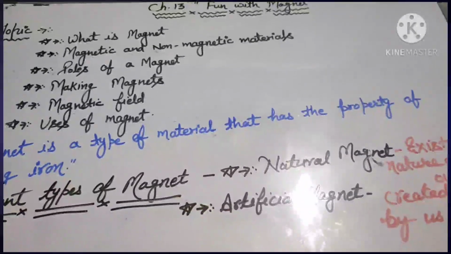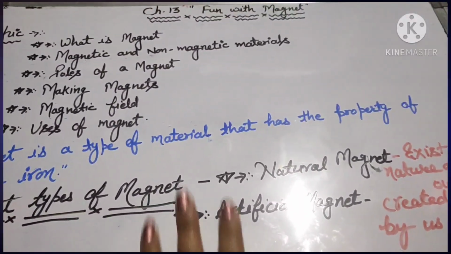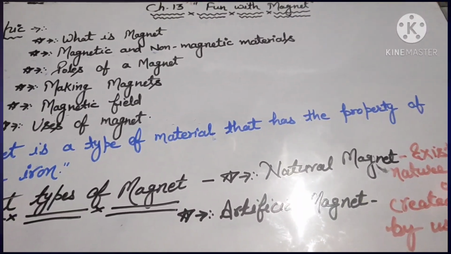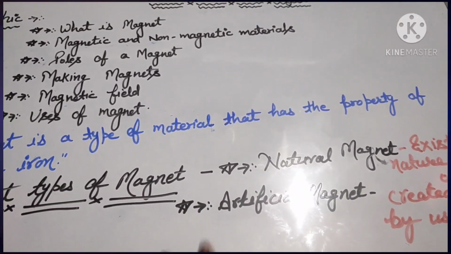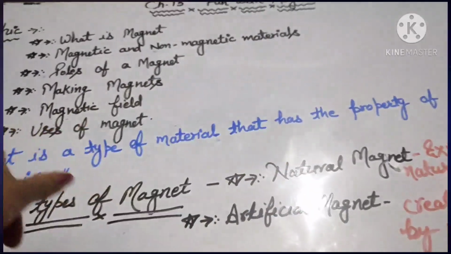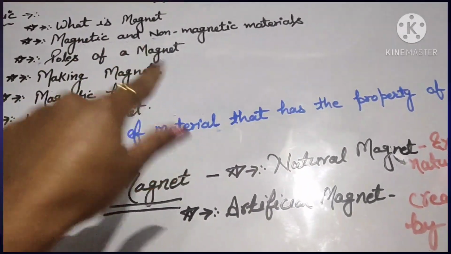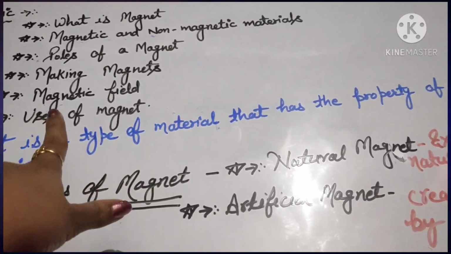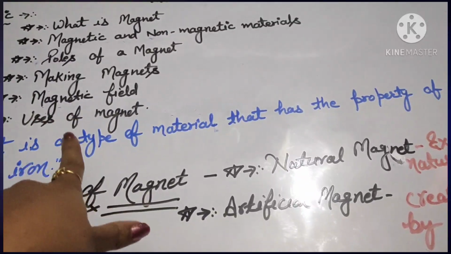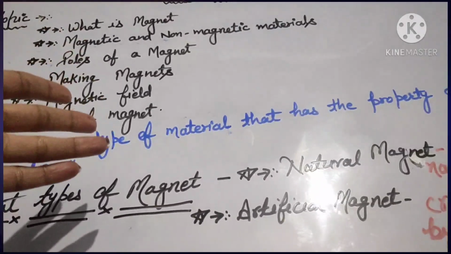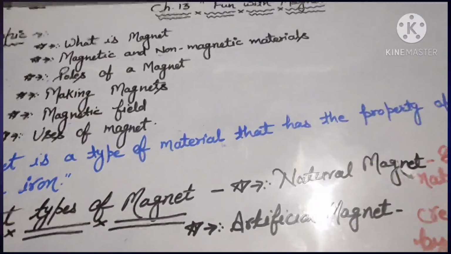So in this video we are going to start our next chapter, chapter number 13, Fun with Magnets. The topics to be covered in this chapter are: what is a magnet, magnetic and non-magnetic materials, poles of a magnet, making magnets, magnetic field and uses of magnets. All these topics we are going to cover in this chapter.